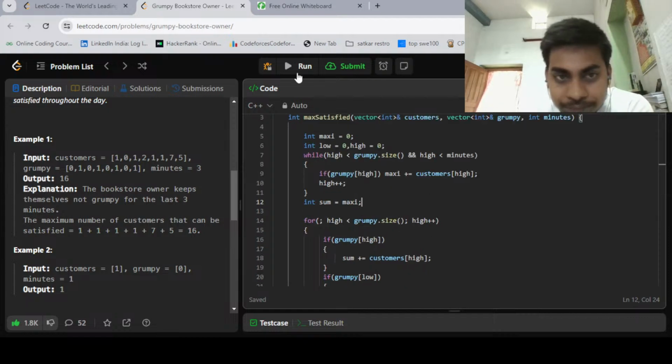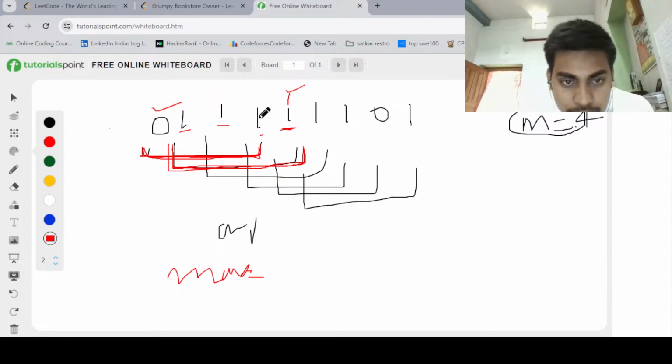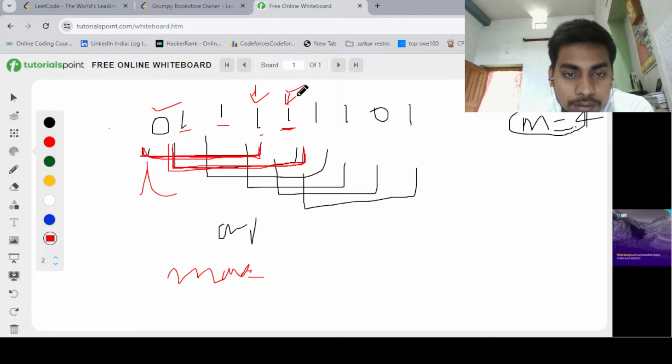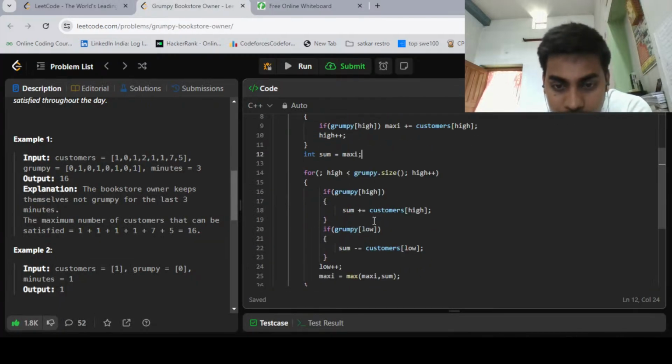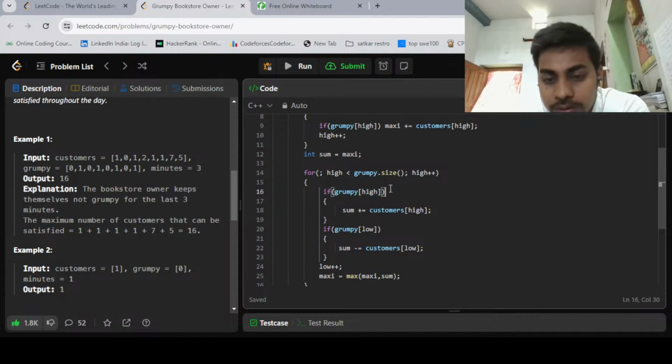So now we are here, our high pointer is initially here, and low is here. We just go one step ahead. Our high pointer will come here, and we will check if it is non-zero, then we will add the corresponding value, right? Here you can see we are checking if grumpy of high is non-zero, then we add that value into the sum.